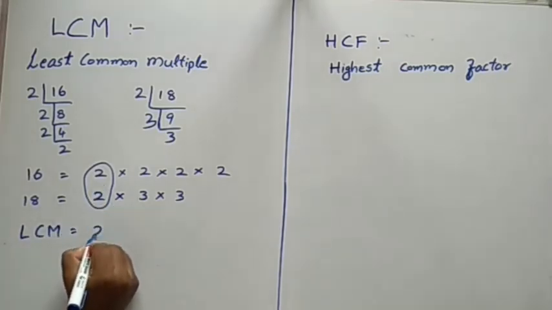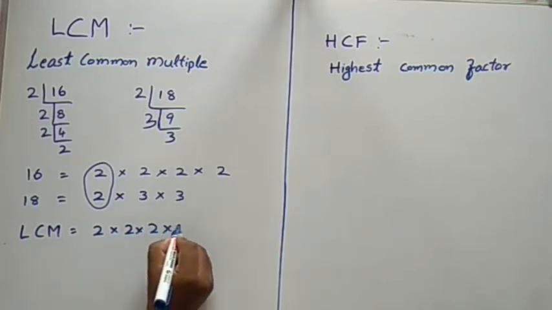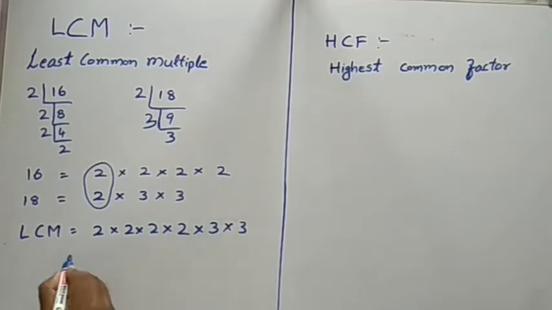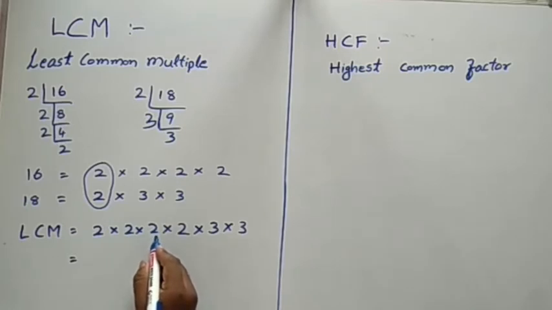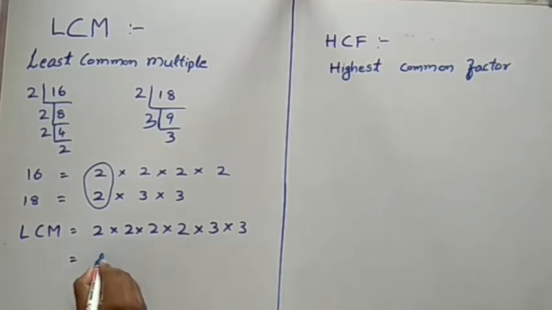Write this 2 one time, and the remaining all we should write, the 3 and 3 downside. Now 2 2s are 4, 4 2s are 8, 8 2s are 16, 3 3s are 9, 16 9s are how much? 144. It is the LCM.